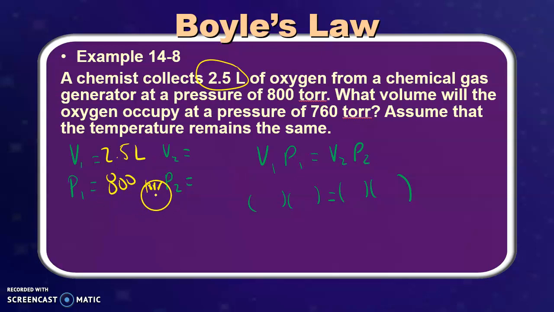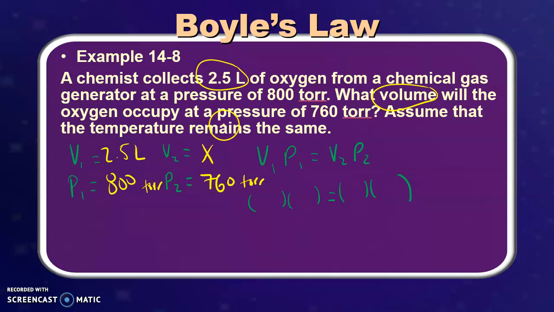It could be in atmosphere, it could be in pascals, it can be in torr. The units don't really matter. As long as our answer is in torr and liters, we should be good. We're trying to find what volume, so we don't know what volume will the oxygen occupy at a pressure of 760 torr. So we're going from a 2.5 liter at 800 torrs of pressure, and we're decreasing the pressure, so we're trying to figure out, well, what volume should it occupy?